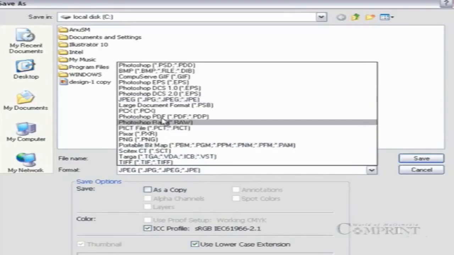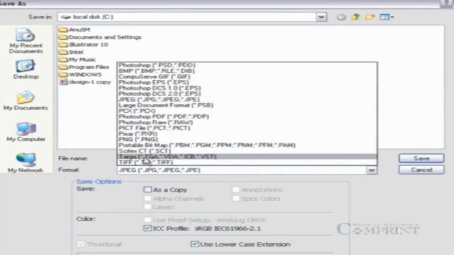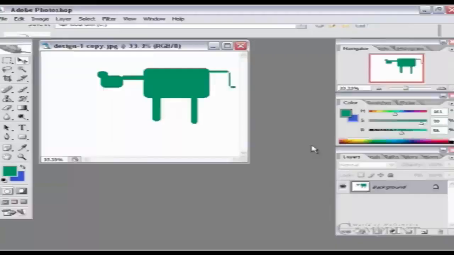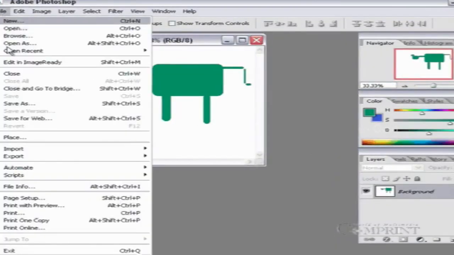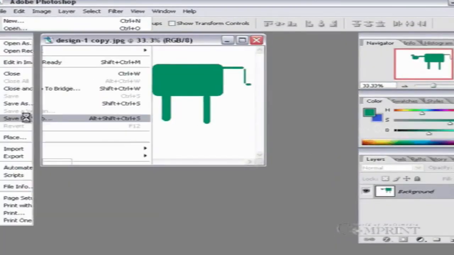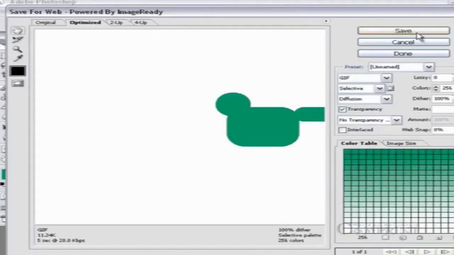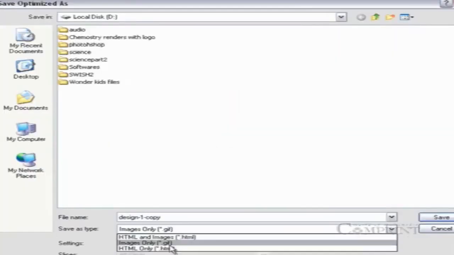If the work is meant for visual effects, the work can be saved in Targa format. If we want to save the animations created in Photoshop, we can use the Save for Web option and the animations can be saved in GIF format.